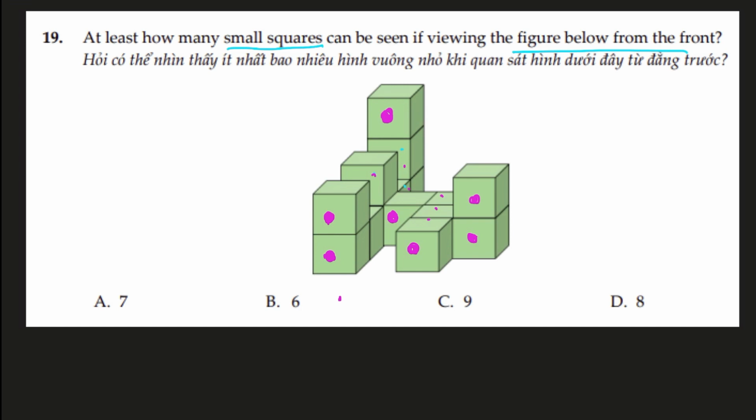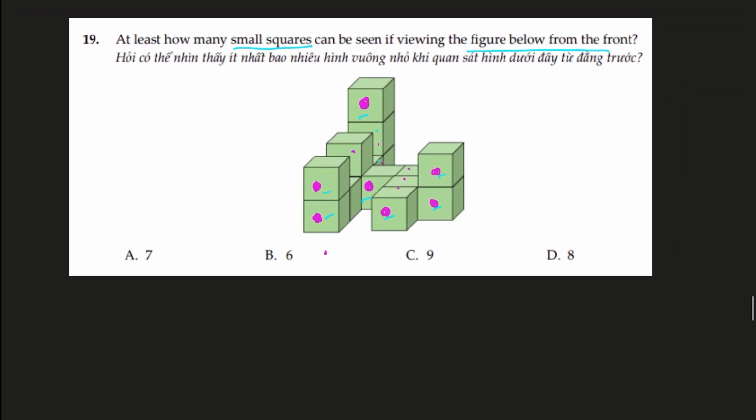So let's count them together. 1, 2, 3, 4, 5, 6, 7. There are 7 squares which are visible to us. A is our answer.